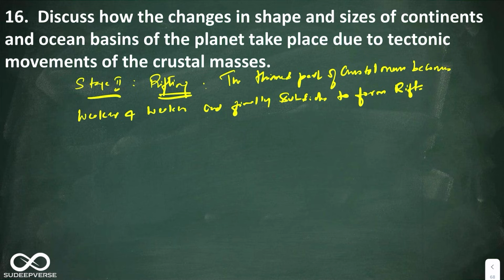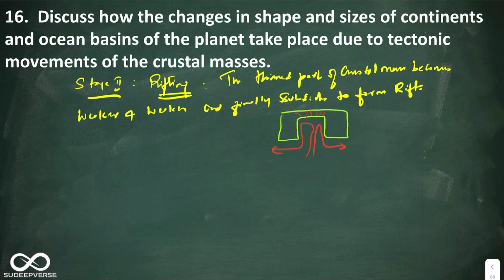Here you have to draw the diagram. Look at this, this is the thinned part of the Pangea. The Pangea has several cracks within it, and this is the magma that is going like this. So finally what happens, the thinned part will subside.